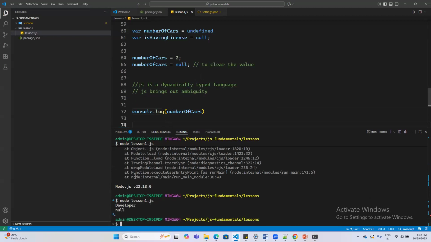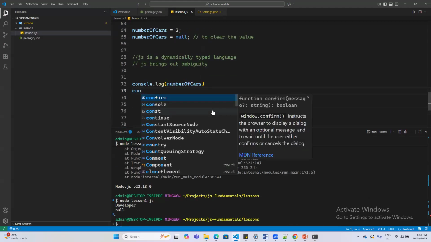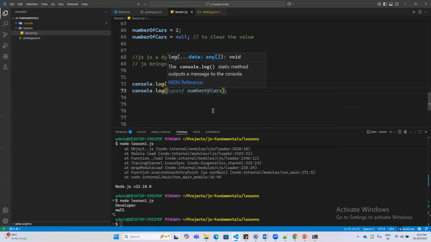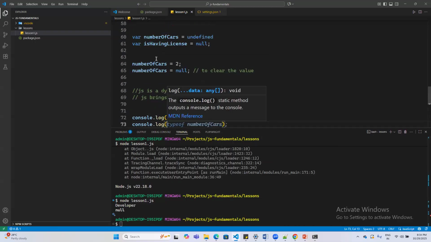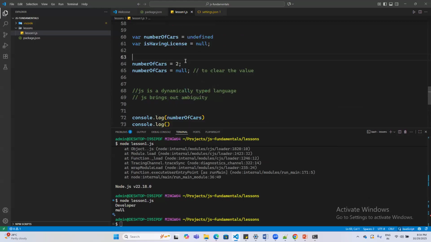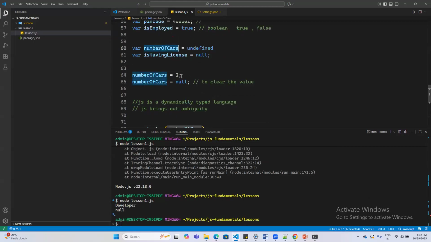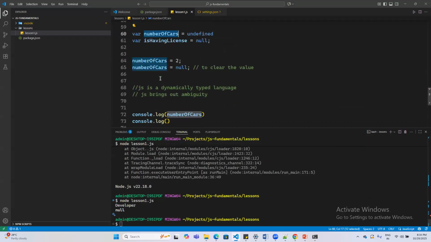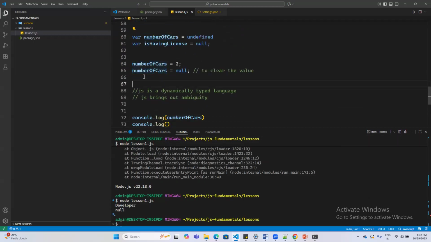We see the number of cars, the value is getting as null. And if I do the same console.log statement for the one that was undefined, number of cars, we are getting the value as null because I reassigned the value. That's why it was coming as null.